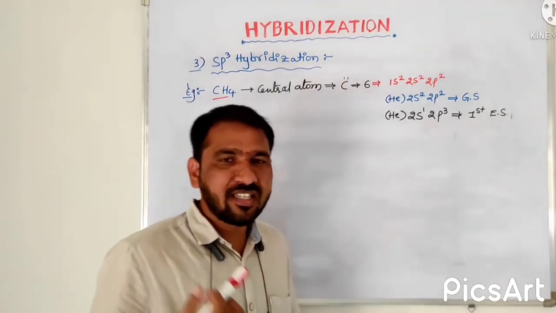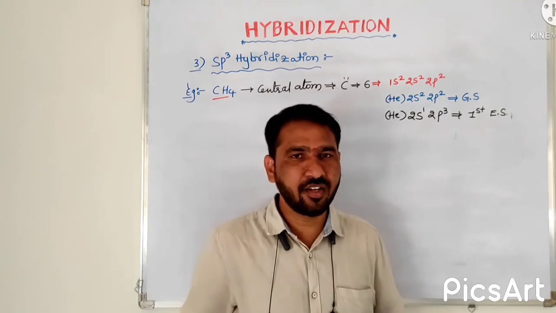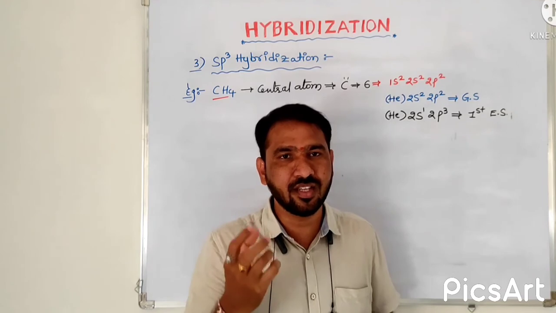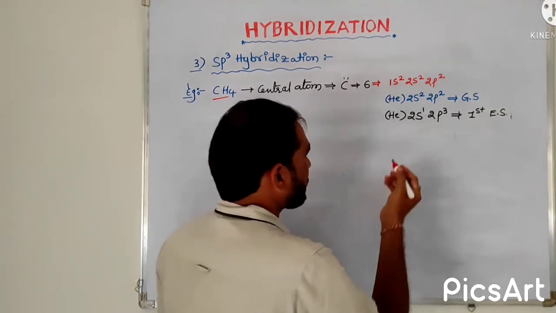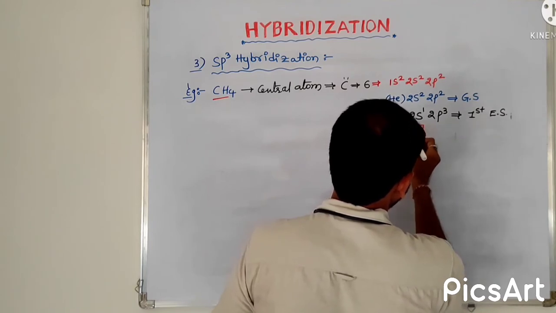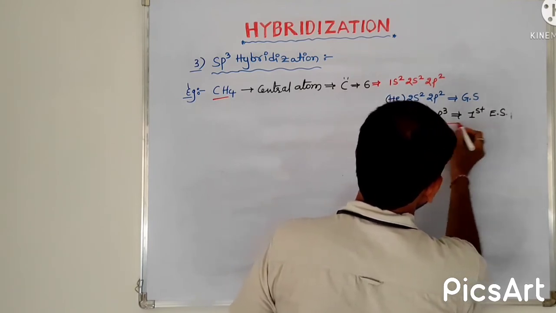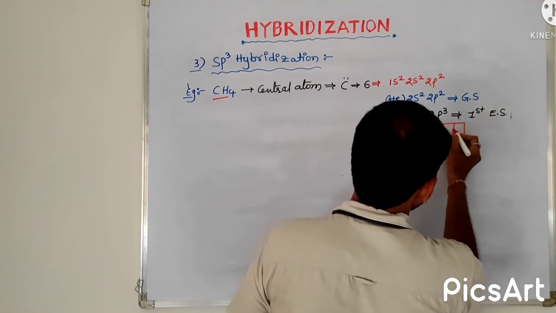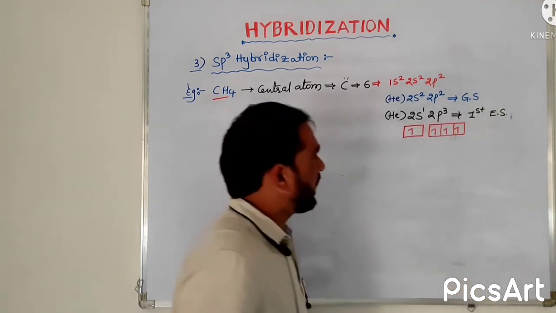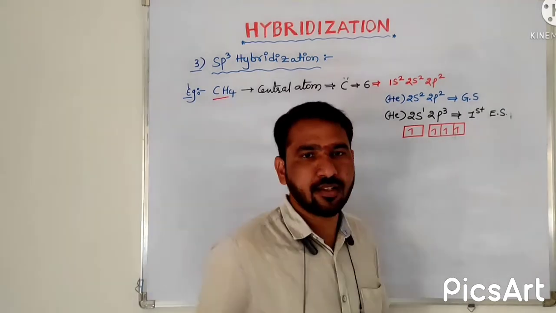By taking the box-wise electronic configuration of the central atom, we get clarity about which orbitals have a single electron. Here the 2s orbital has 1 electron, and the 2p orbitals have 3 electrons, arranged in a single manner.